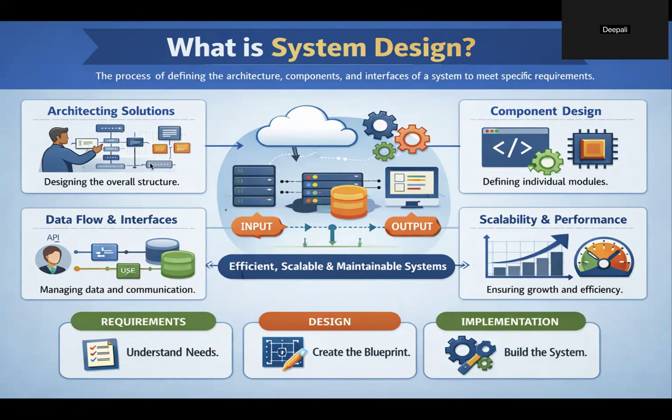So in architectural solutions, what we do is decide the overall architecture, whether my system or application should go for monolith architecture, microservices architecture, or event driven architecture, etc. Then also here you are choosing the technologies, like which database I'm supposed to use, which caches, which queue, which cloud service I'm using, like Oracle, AWS, GCP, Azure, whichever suits my current application.